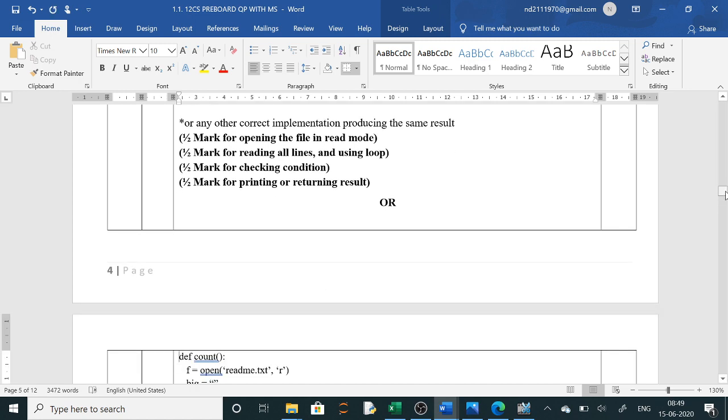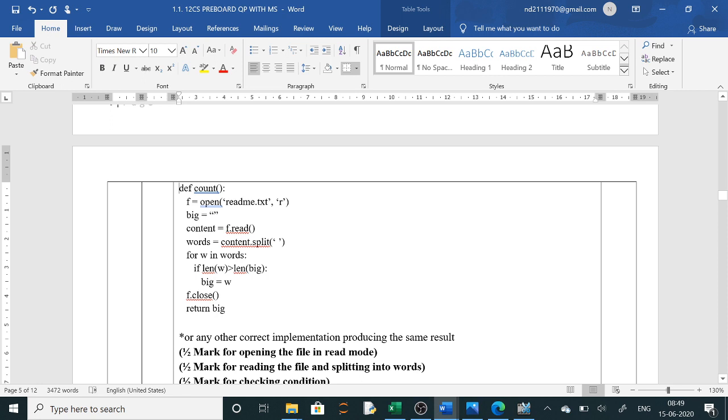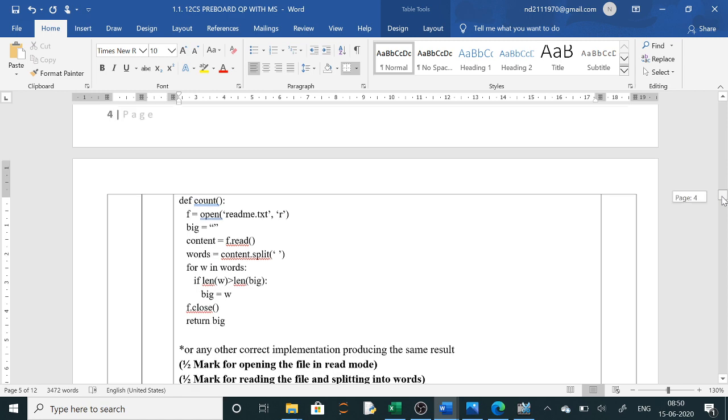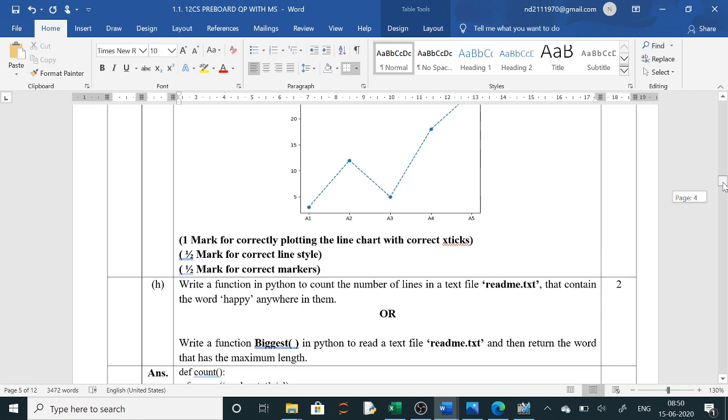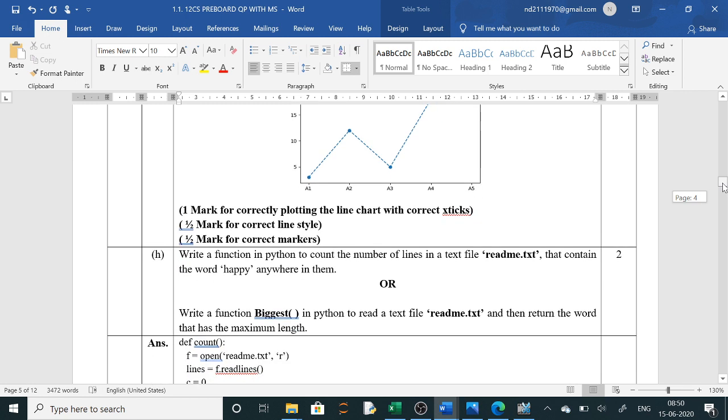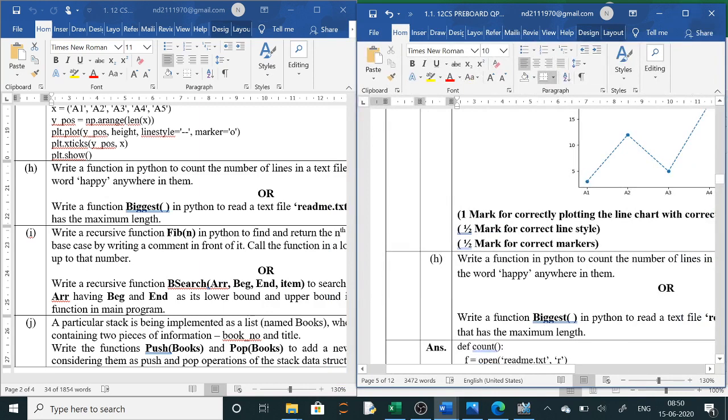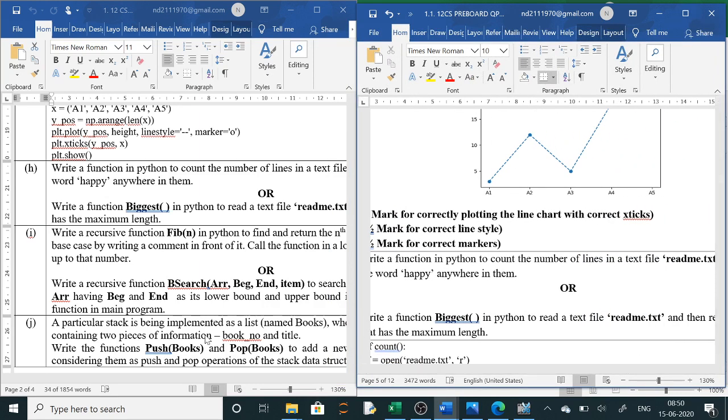So it will return this big value, and in the main program you can write a paragraph and print whichever is big, using the print command. Clear? So this question was to return the word that has the maximum length in that paragraph. Whatever the content of that file readme.txt, it is returning the word that has maximum length. Clear? Now the next question will be, after text file you are having stack and queue, recursion questions.